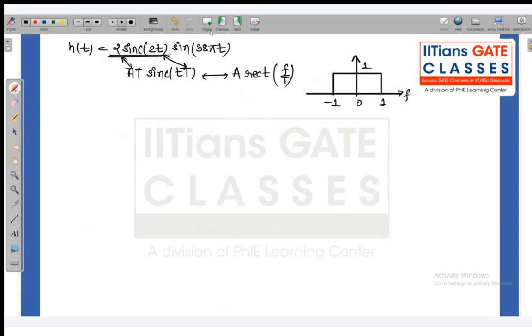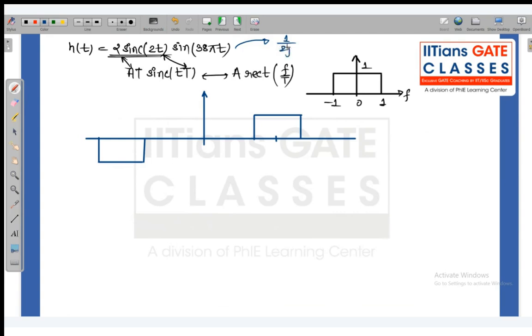But this sinc function is multiplied with sine. That means when I find the Fourier transform, that Fourier transform will be shifted to the frequency of sine. So what is the frequency of sinusoidal? It is 19. And because it is sinusoidal, there will be a minus sign also. And the amplitude is also divided by 2j. So we know that the Fourier transform of sine is 1 upon 2j delta f minus f naught minus delta f plus f naught.